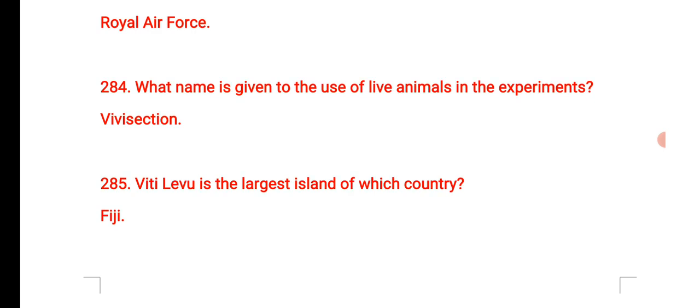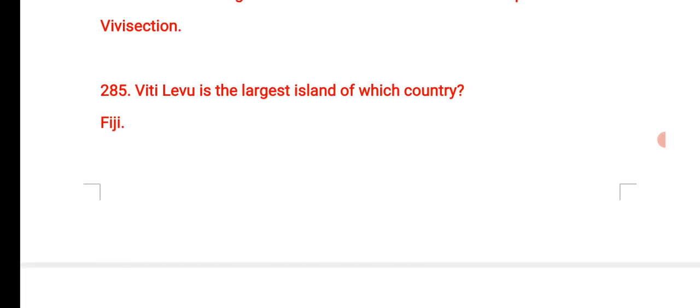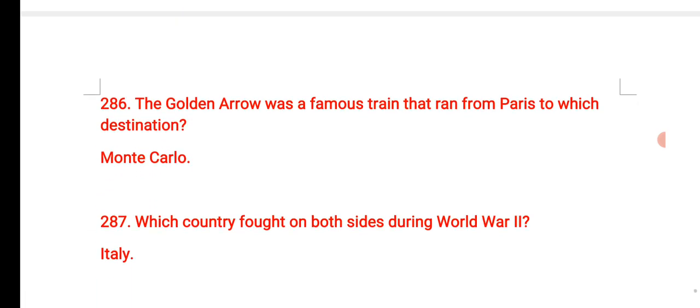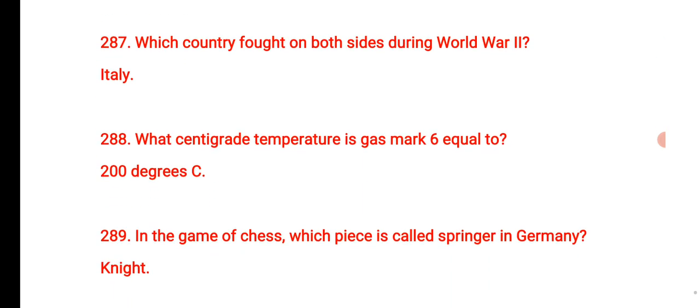What name is given to the use of live animals in experiments? That is vivisection. Viti Levu is the largest island of which country? That is Fiji. The Golden Arrow was a famous train that ran from Paris to which destination? That is Monte Carlo. Which country fought on both sides during World War II?